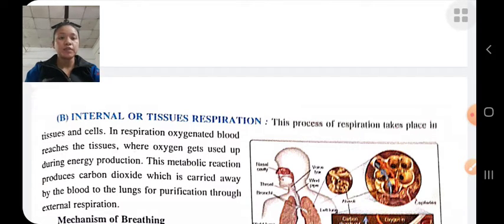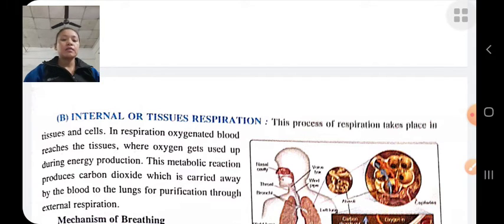Respiration is a process in which we inhale oxygen and exhale carbon dioxide. In respiration, the oxygen is diffused into the blood and carbon dioxide is diffused from the blood. Respiration is of two types: internal respiration and external respiration. External respiration is also known as breathing. In external respiration, the oxygen is diffused into the blood and carbon dioxide is diffused from the blood.